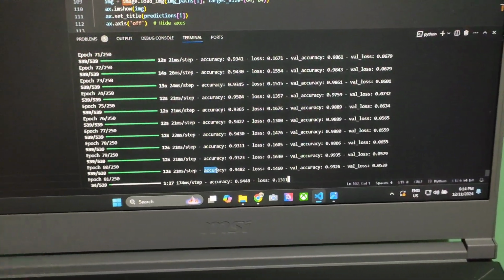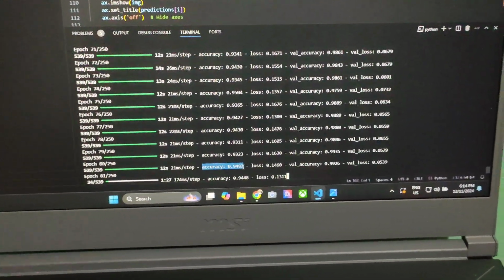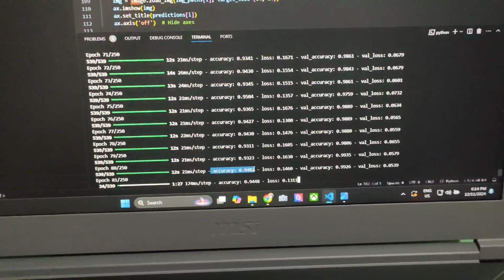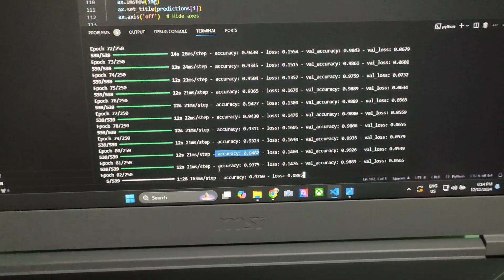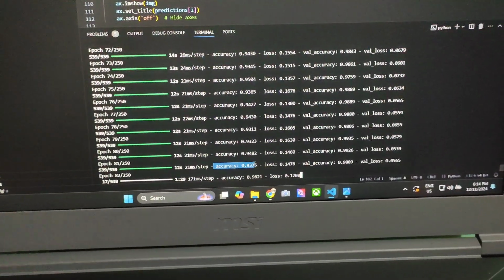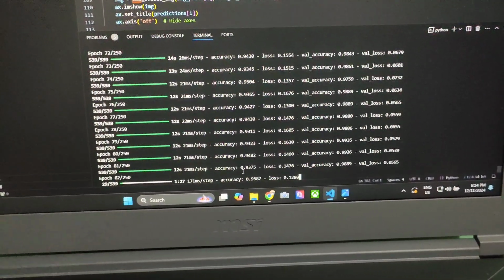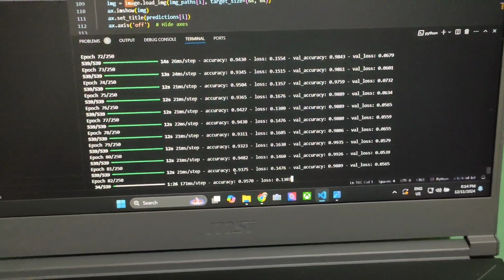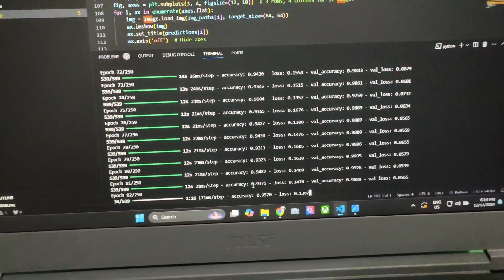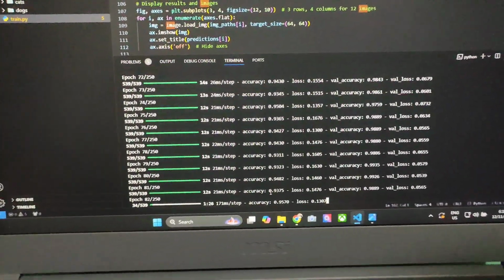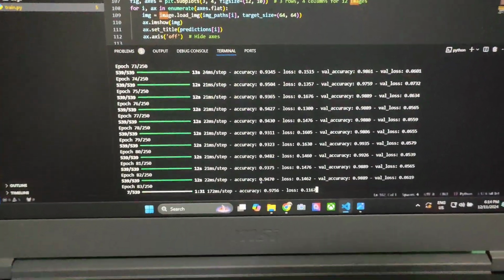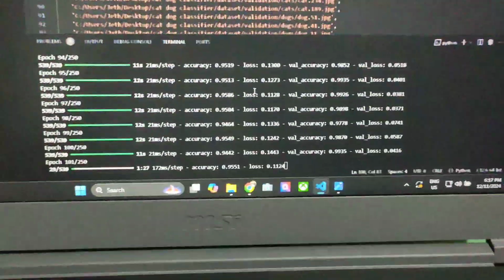See that? Above 90% now. It is 94. Again, it is 93. As times go by, it will go up. I hope it will go to 99%.